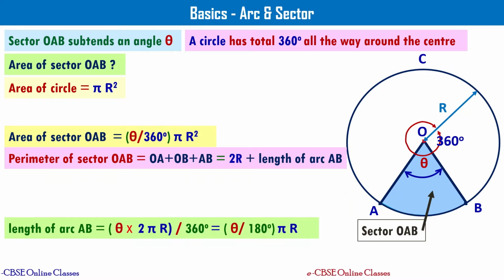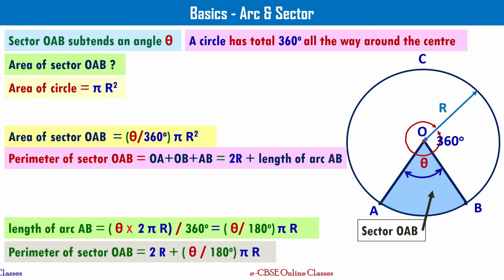And so perimeter of the sector now can be written as 2r plus theta by 180 degrees times pi r. Please take a note of this formula also. Let's go back to the problem.